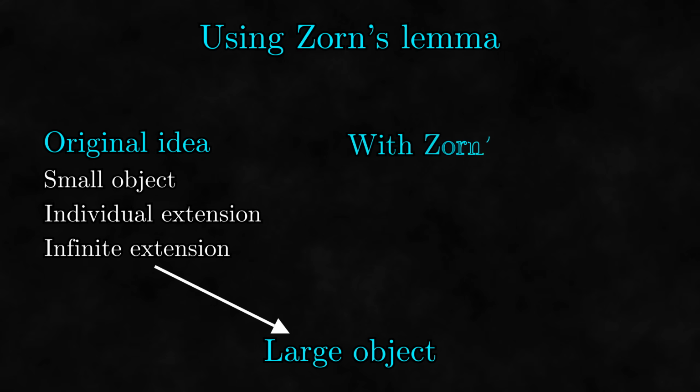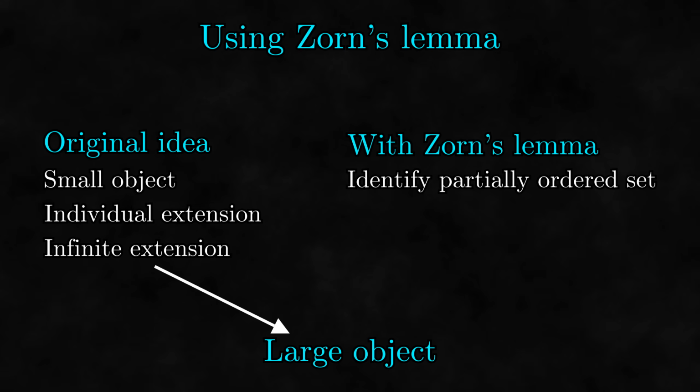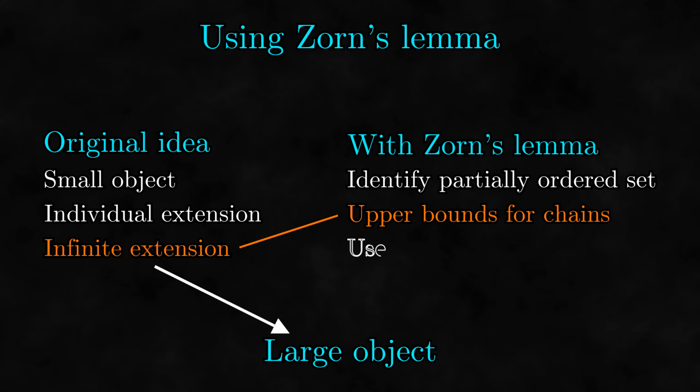When utilizing Zorn's lemma, these steps all move around. First, we need to identify our partially ordered set of objects. This step can be surprisingly complicated at times. Next, we need to prove that every chain has an upper bound. This step mostly corresponds with the infinite step on the left. Then, Zorn's lemma gives us a maximal object, and we need to use this maximality to prove that it satisfies whatever property we wanted it to have.